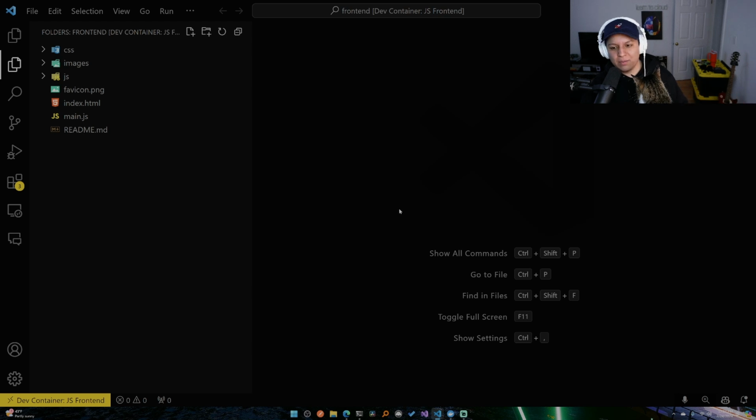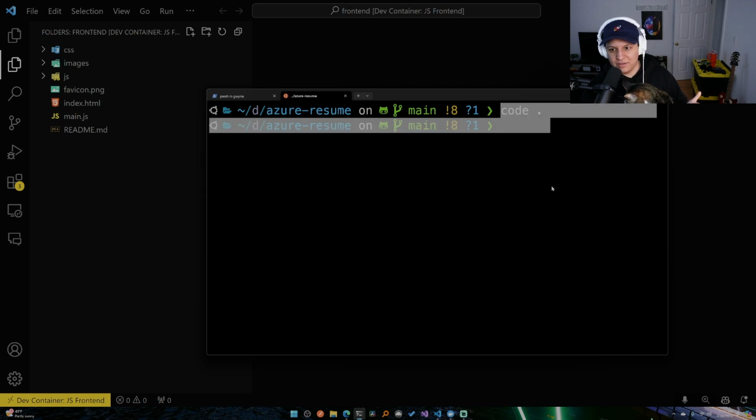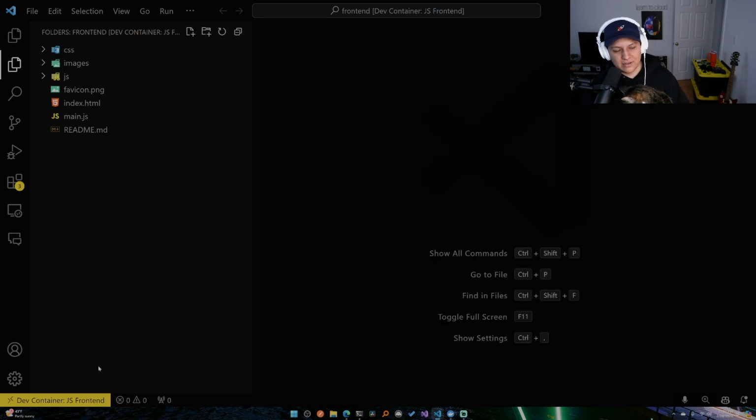Oh, and I primarily work from WSL. So you see this says I'm in WSL, and then you see I used code to open it up. So I'm working inside of a Linux environment, right? Obviously the container itself, we can look at the container.